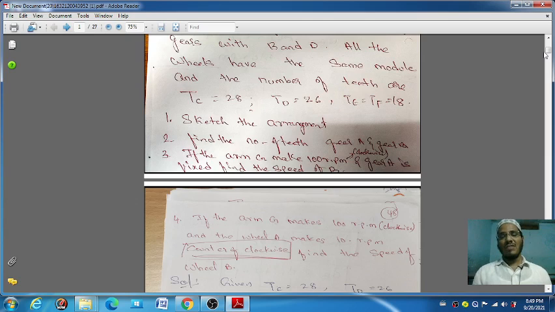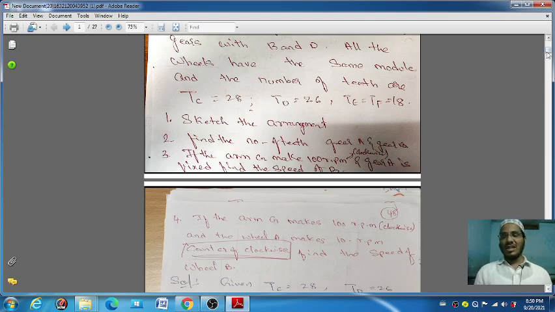Next, if the arm G makes 100 RPM, where the arm is nothing but the connecting rod between the two gears, that is, if the arm is rotating at 100 RPM, then at that time we have to calculate the speed of gear B.